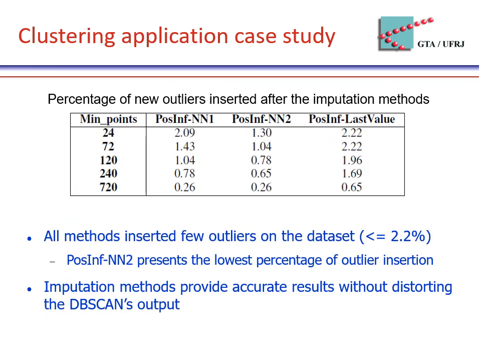Now this table shows the percentage of outliers in each post-inf dataset, using different values for mean points. We can observe that the percentage of records defined as outliers by DBScan is smaller than 2.22%. The post-inf NN2 dataset presents the lowest percentage of outlier insertion. So this case study shows that the imputation methods provide accurate results without distorting DBScan's output.